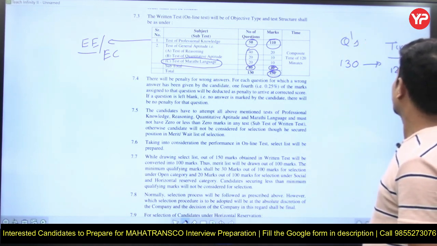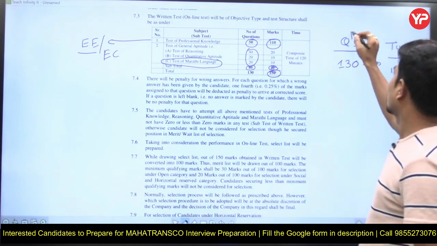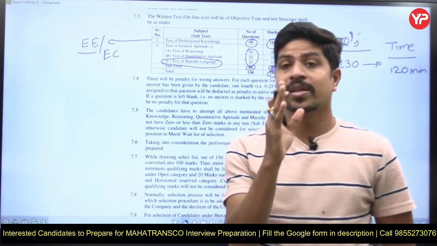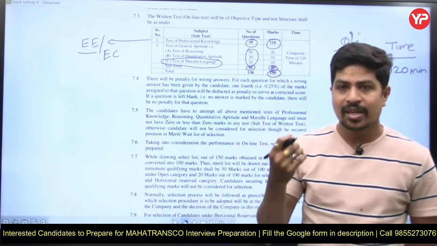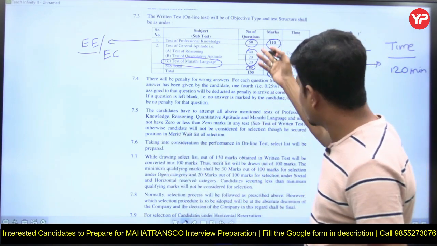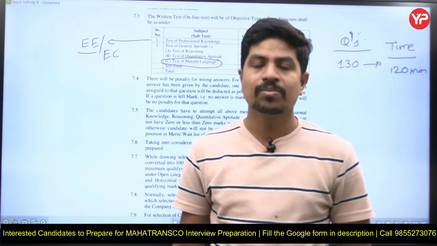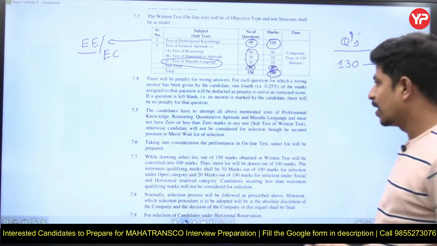Your time management is very important. The number of questions is 130 and the time is 120 minutes. Time management is very, very important. But you do not have to worry. Why? Because though that fellow is giving only 50 technical questions, the questions are damn easy. It means just by looking at the question, you are in a position to get the answer. That kind of questions they will ask.